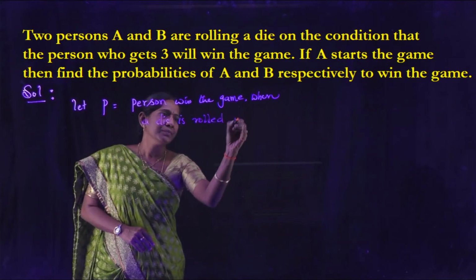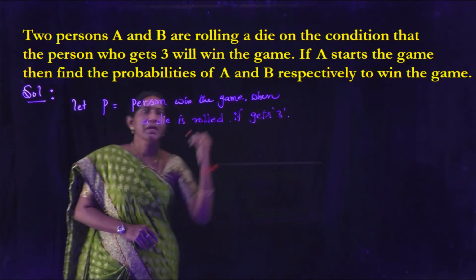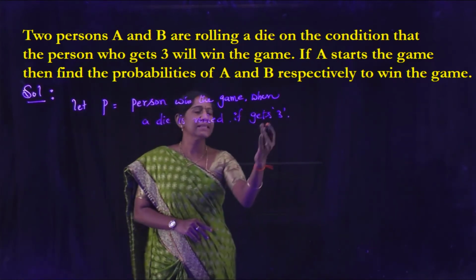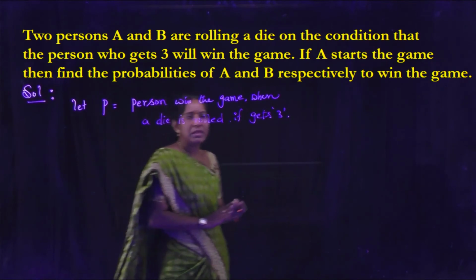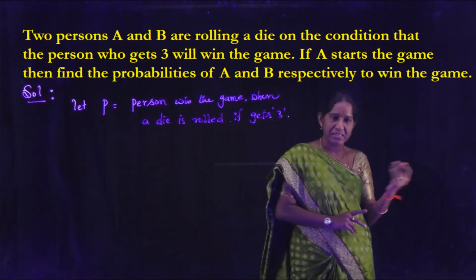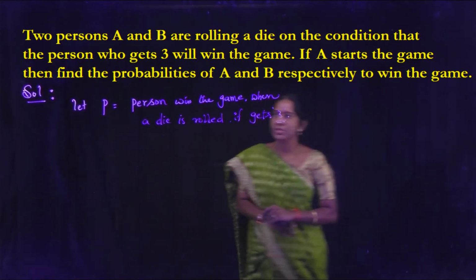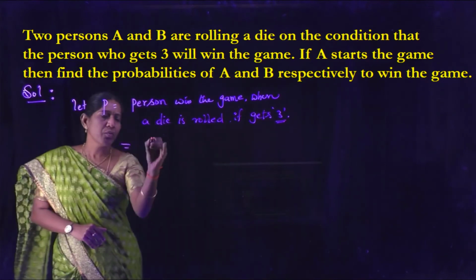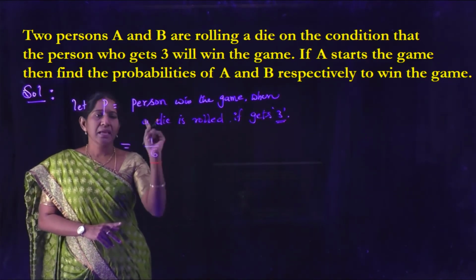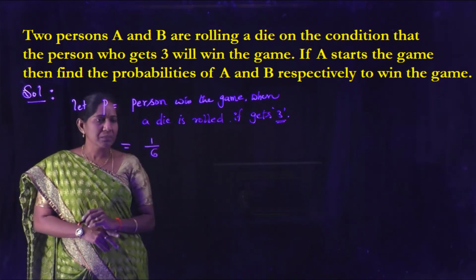A person wins the game when a die is rolled and gets 3. We know that when a die is rolled, we can get 1, 2, 3, 4, 5, 6. So if the number 3 comes, the person wins the game. Out of 6 numbers, only 3 will come. So that probability is 1 by 6.